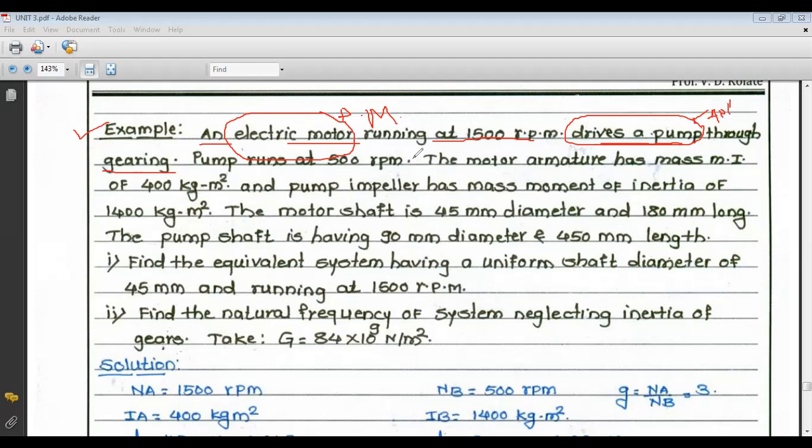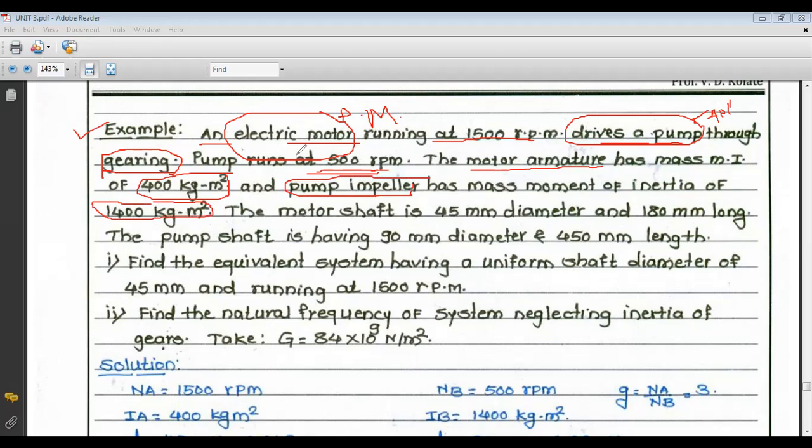An electric motor which is running at 1500 rpm drives a pump through a gearing, so there is a geared system. The pump runs at 500 rpm. The motor armature has a mass moment of inertia of 400 kg meter square, and the pump impeller has a mass moment of inertia of 1400 kg meter square.